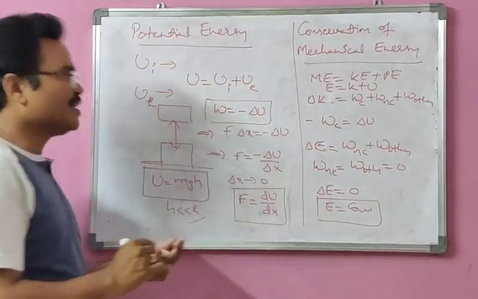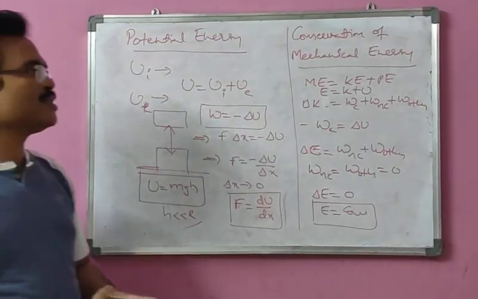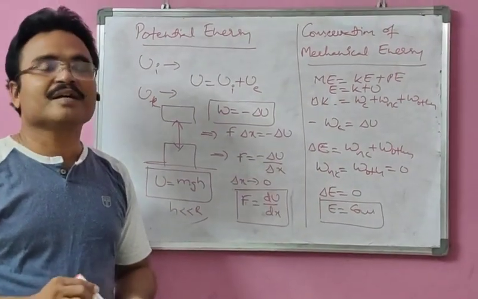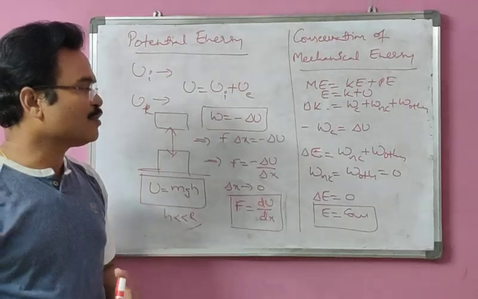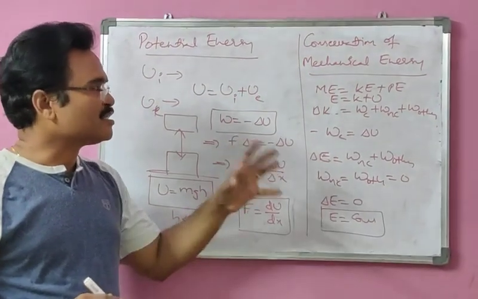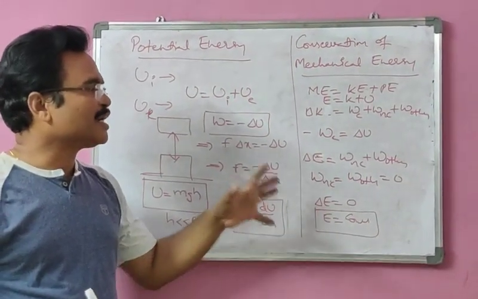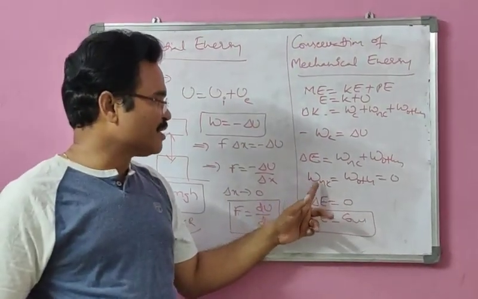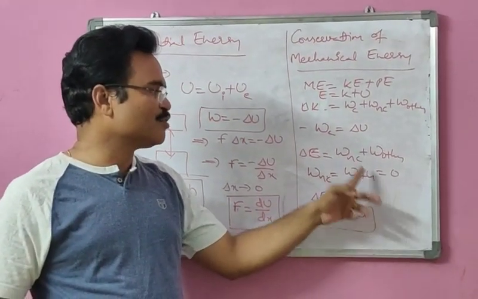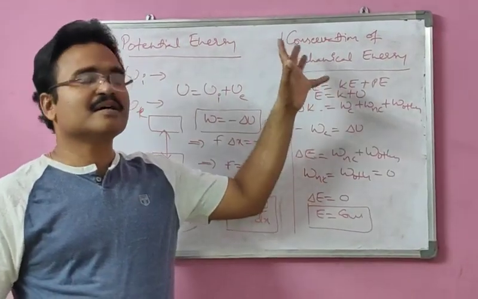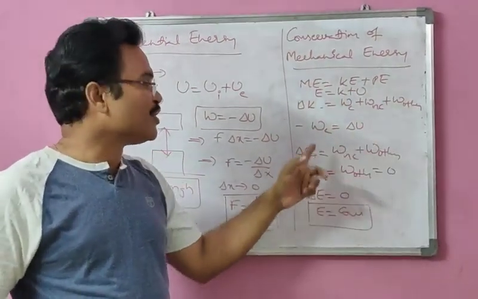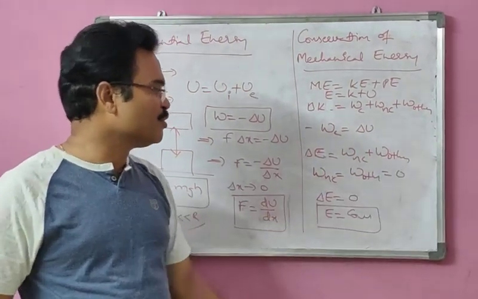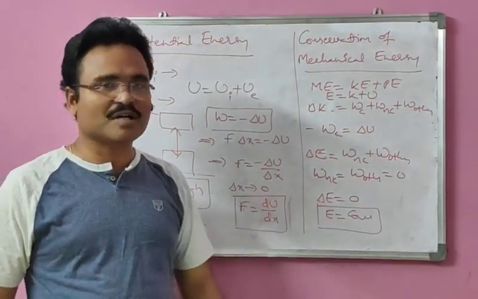This means the mechanical energy of a body is always constant in the case of a conservative field. Therefore we can say that in a conservative field, the total mechanical energy always remains constant. Why? Because WNC and W other are 0, since we are taking only the conservative field. So non-conservative work and other forms of work can be taken as 0. Therefore, we got E equal to constant.